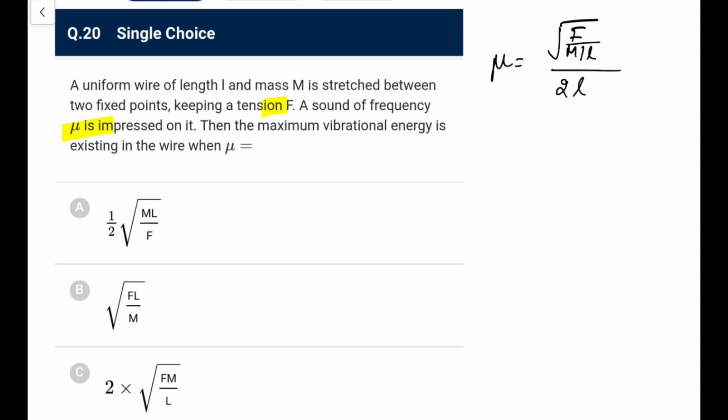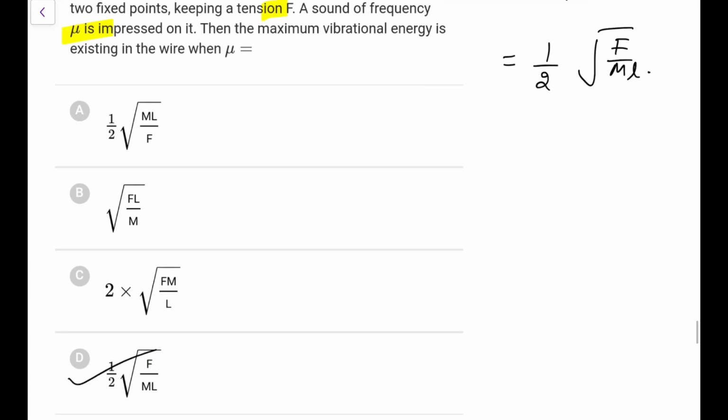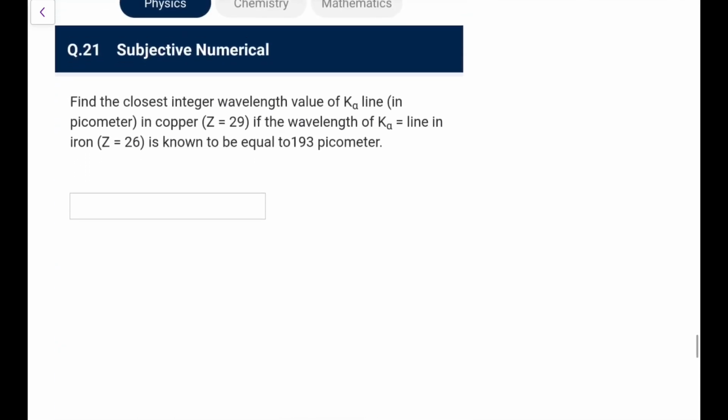So this nu comes out as 1 upon 2, and if I take it out, it will become root of F upon mL in this case. Go for option D in this case. This is a resonance concept.